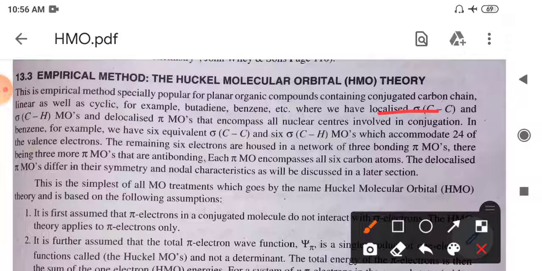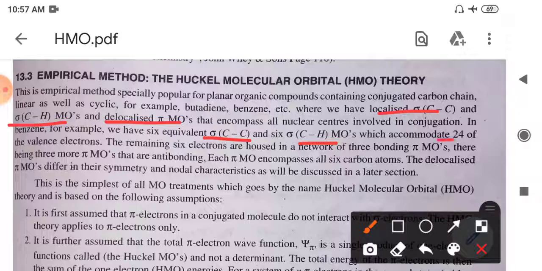The localized sigma carbon-carbon electrons; again, the sigma electrons are localized. So there are the carbon-carbon sigma bonds and the carbon-hydrogen bonds in the given system. Along with this, there should be delocalized pi electrons, and these delocalized pi electrons will move into what? Delocalized pi molecular orbitals, which will encompass all the nuclear centers involved in the conjugation. So for example, in benzene, we all know that there are 6 carbon-carbon sigma bonds, 6 carbon-hydrogen sigma bonds, and there are